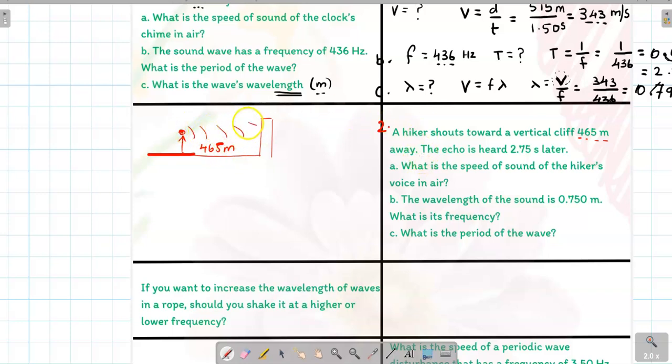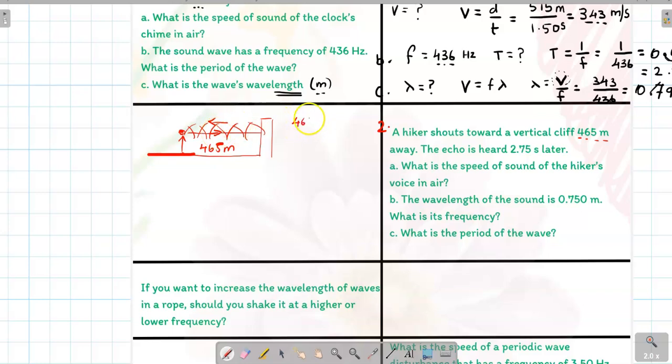So the sound wave travels and hits the cliff and it reverses. So the total distance covered by the sound wave is to and fro, towards the cliff and away from the cliff, 2 times.